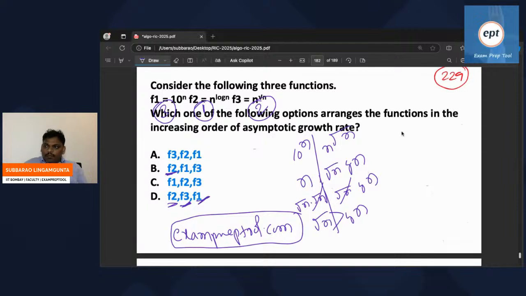Next one. Let's compare n^(root n) and n log n. Who is bigger? n^(root n) is bigger. So comparing these two, this is bigger. So finally, if you observe, overall the small one is this, the middle one is this, the bigger one is this. So first smaller F2, second smaller F3, last smaller F1. D is the answer for this.